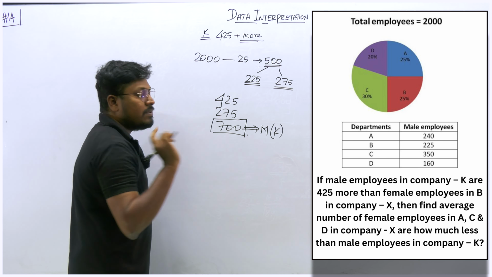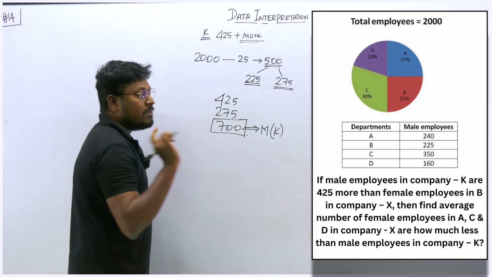So 75 by 100, this will be 75 divided by 100. We can cancel the zeros here. So 75 into 2 will be 150, so 1500. So this will be 750 here. The total value will be 750. We need to find an average, so divide by 3. When you divide this by 3, this will be 250.